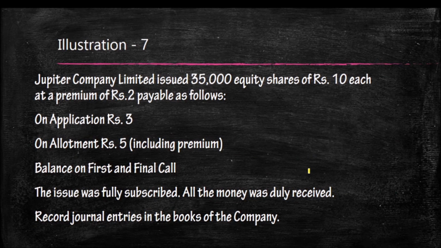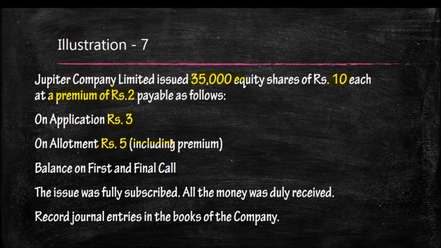Jupiter Company Limited issued 35,000 equity shares of rupees 10 each at a premium of rupees 2. They collected rupees 3 on application and rupees 5 on allotment.